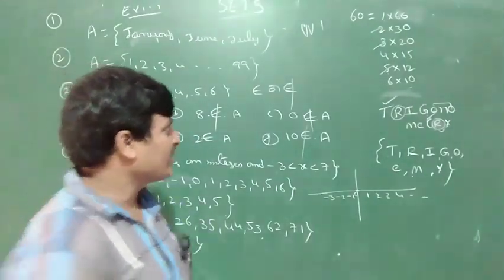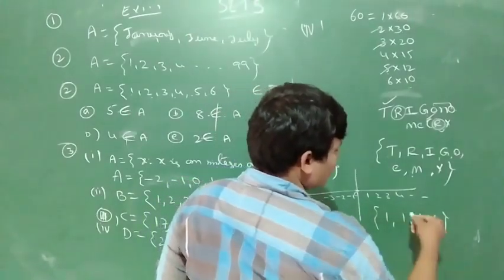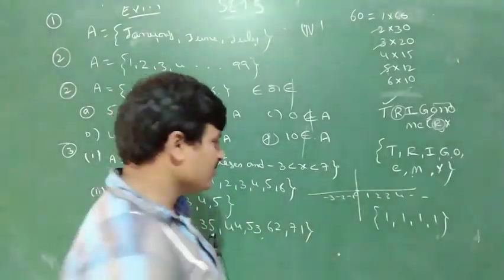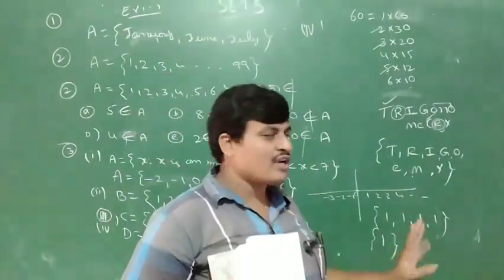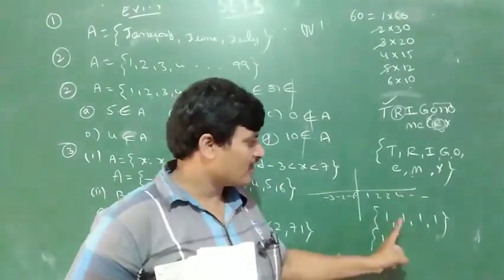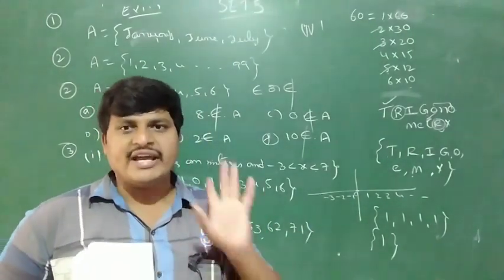This is not correct. For example, 1, 1, 1, 1 is not correct. How many ones are there? Four ones, and we write only one. If there are four ones, how many elements? Not four elements, only one element in the set, because the four are the same. The same element we write only one time.